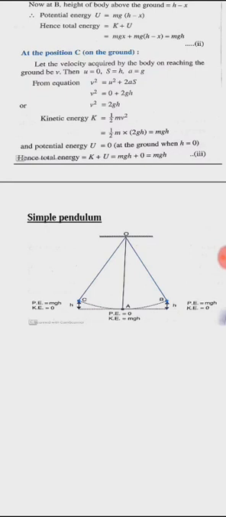If you add total energy at each and every point, at A it is 0 plus mgh, that is mgh. At B it is mgh plus 0, that is mgh. And at C, again it is mgh. So what did we learn? That throughout the journey, total energy remains constant. And what is the value of the total energy? It is mgh. Though kinetic energy is half m v square, the total energy is mgh. So we have completed the theory of the energy part. Next we will start the numericals.